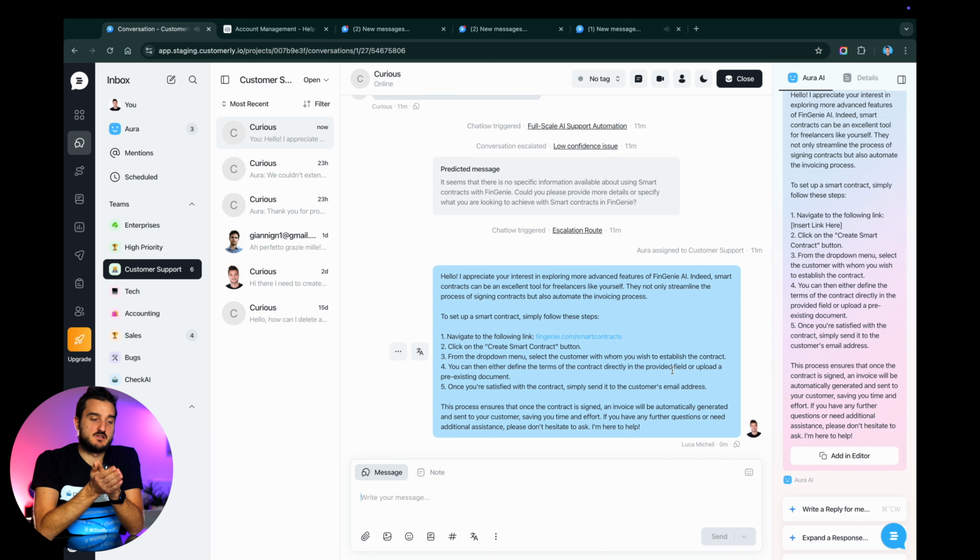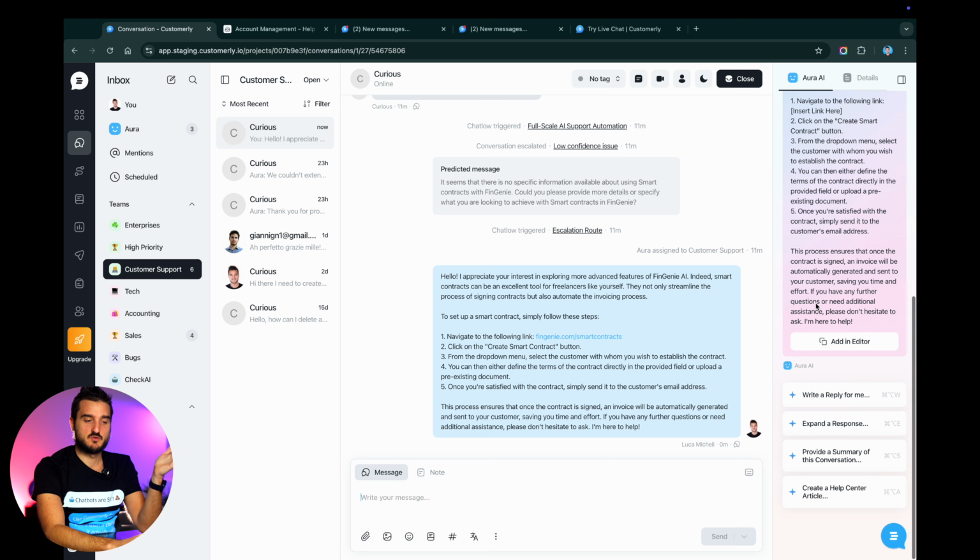Now, what can I do in order to train the AI to answer this well the next time? You can create this as a canned response, but this might also be helpful for anyone out there searching in your knowledge base. So probably this would be something that you would provide as a knowledge base article.